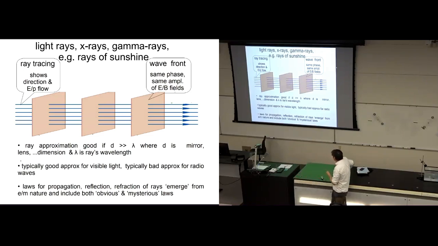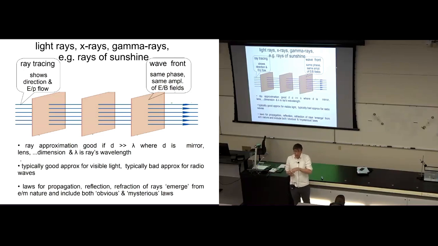So this ray approximation, picturing the light as rays, is valid and appropriate when your light rays interact with things that have dimensions, have size, that are much, much bigger than the wavelength of the light or gamma rays or X-rays themselves.